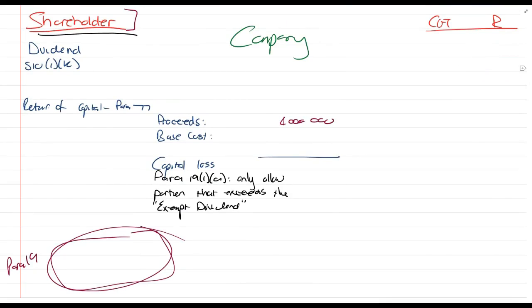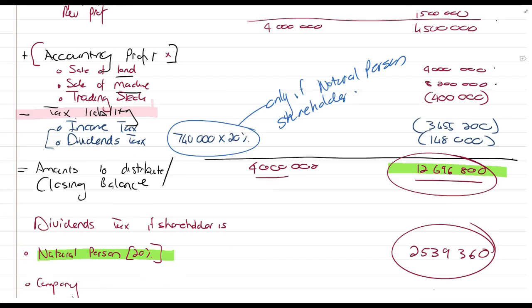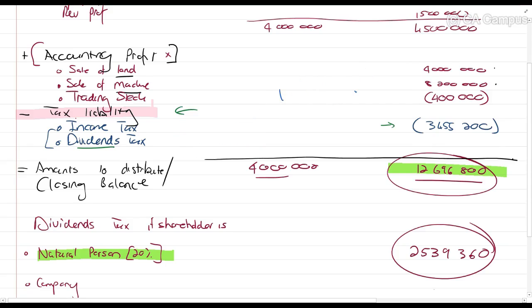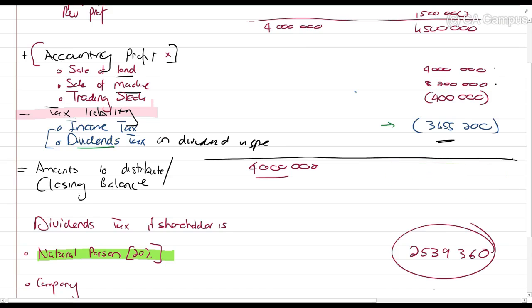Company. Okay, guys, we're looking at a company now. So the tax liability for a company, there would still be the same income tax, but the dividends tax would be null. Why would there be no dividends tax? This is the dividends tax on the dividend in specie. There would be none because there's nothing for companies.